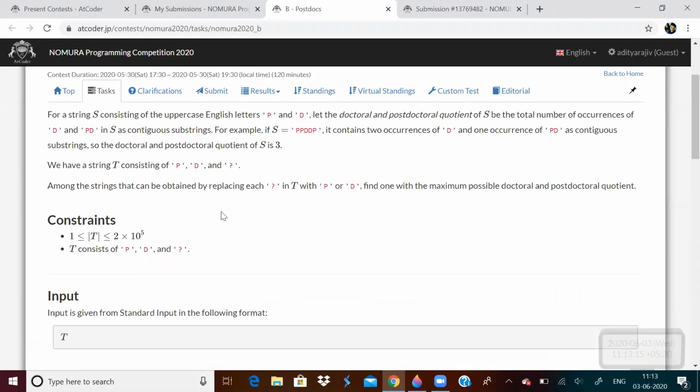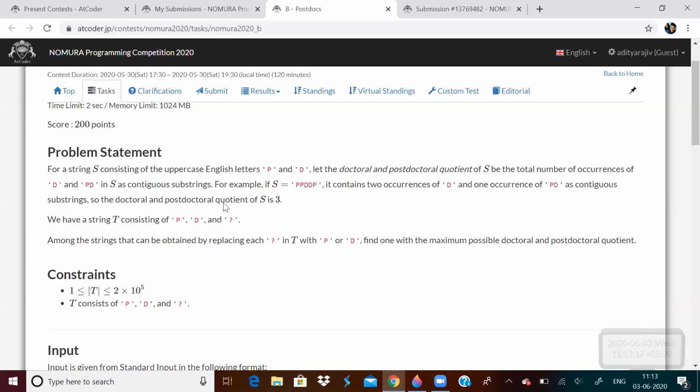Now let's look at the second one. We have been given a string which contains letters P and D, and there are two things, doctoral quotient and postdoctoral quotient. Doctoral quotient is the total occurrence of D, and postdoctoral quotient is the total occurrence of PD as a contiguous substring.